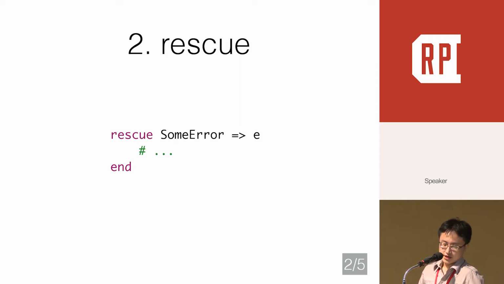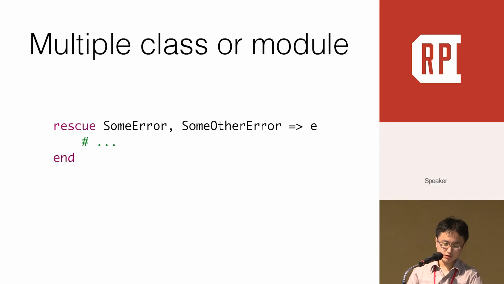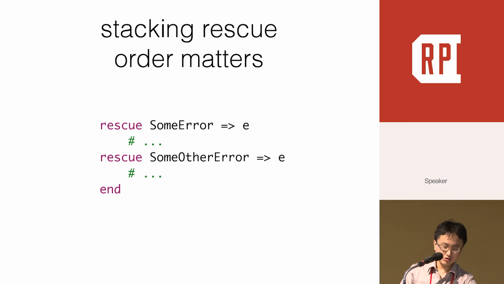Let's take a look at the rescue method. Rescue is where we handle errors. The rescue keyword is followed by the exception class, then a hash rocket and the variable name to which the matching exception will be assigned. Rescue supports multiple classes or modules. It also supports stacking multiple rescue clauses and other methods.